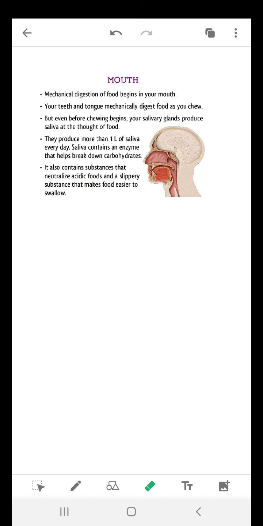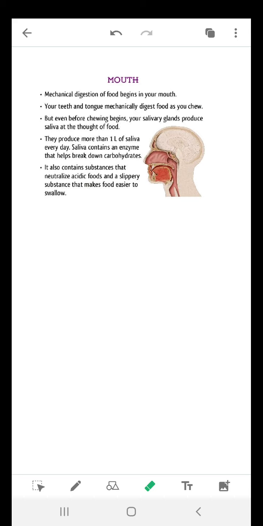But what is the chemical digestion? You all are aware that you have a certain pH of your mouth, and your mouth has saliva in it. It is a slimy substance. This saliva has an enzyme in it that is called salivary amylase. The function of the salivary amylase is to break down the carbohydrates into the simpler form.